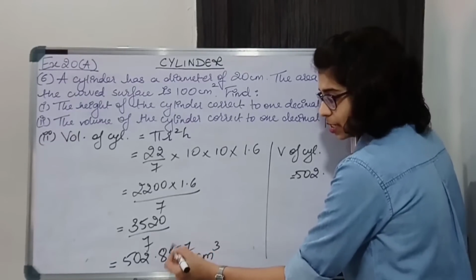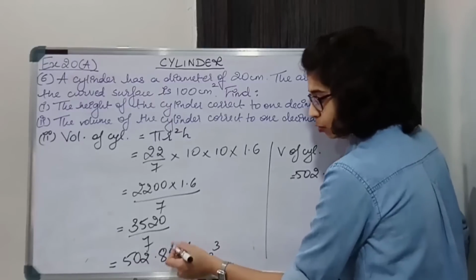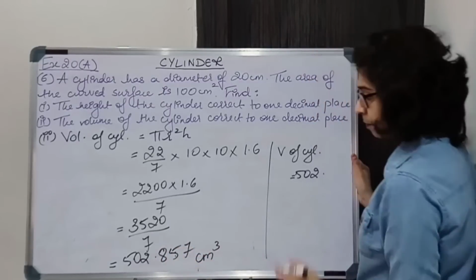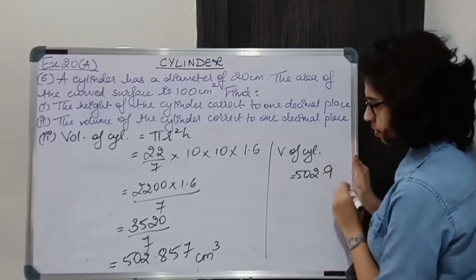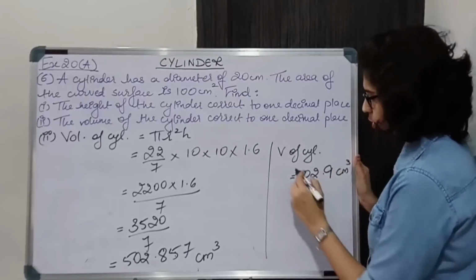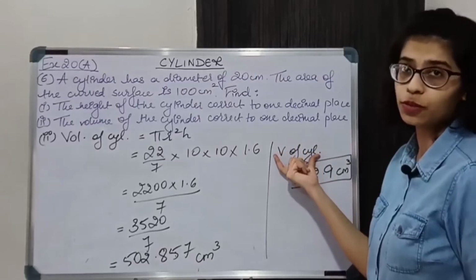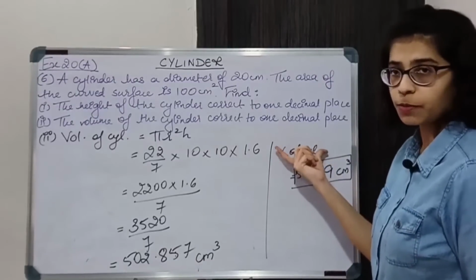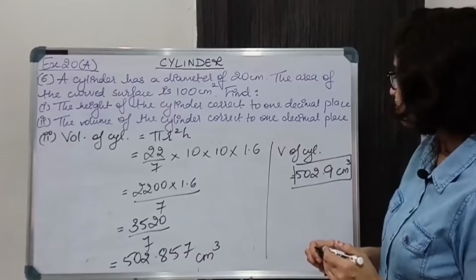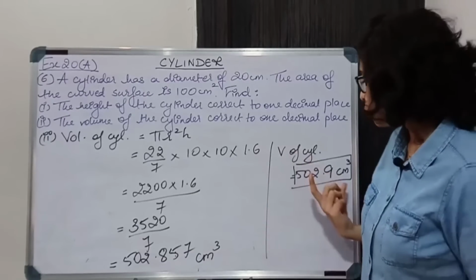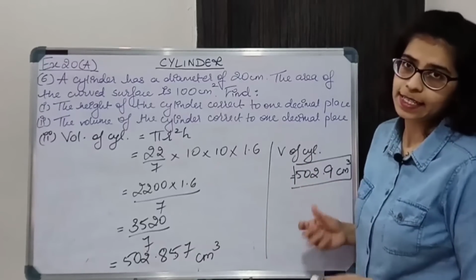This one is also 6 is greater than 5, so I'll add 1 to this. Centimeter cube. This is the final answer. So volume of cylinder. Please don't use short forms. I've written in short form because I don't have enough space to write this. So volume of cylinder correct to 1 decimal place is 502.9 centimeter cube.